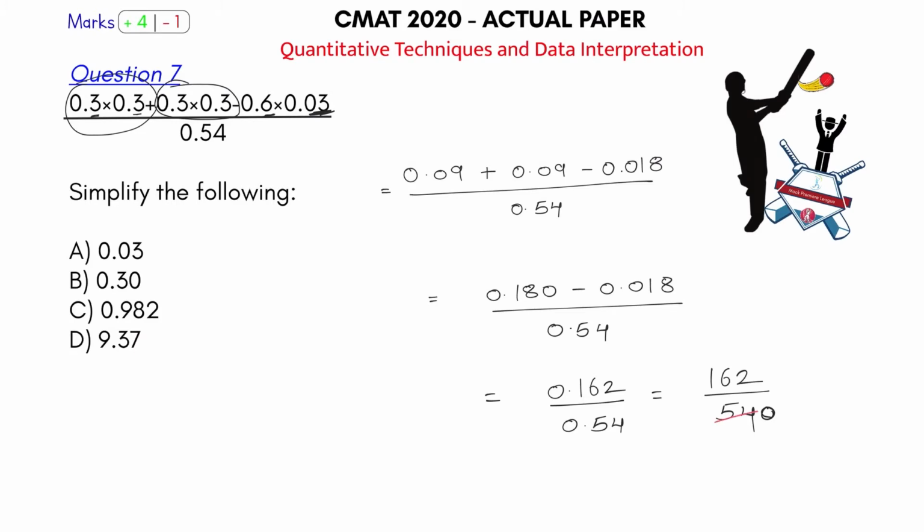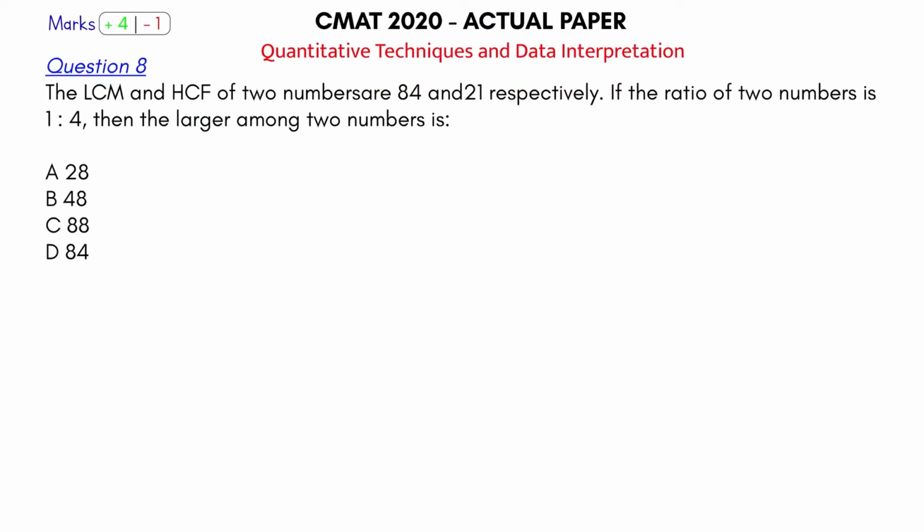Just cancel this. 9 6s are 54, 60. 9 1s are 72, 9 8s are 72, 6 3s are 18, 6 10s are 60. 3 by 10 is nothing but 0.3. So if we simplify this, the answer is 0.3. Option number B I'll mark for this. So clearly a full toss which should be hit for a 6. Come and play ball number 8.